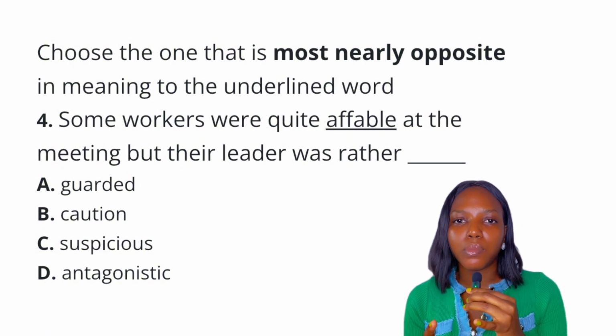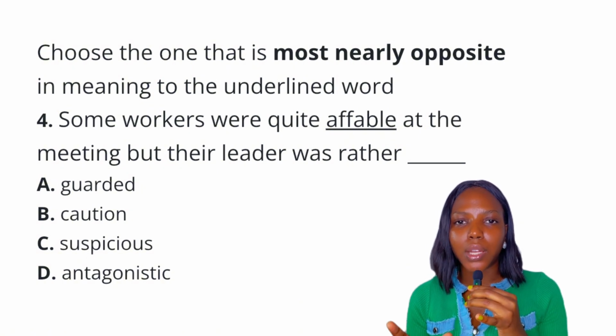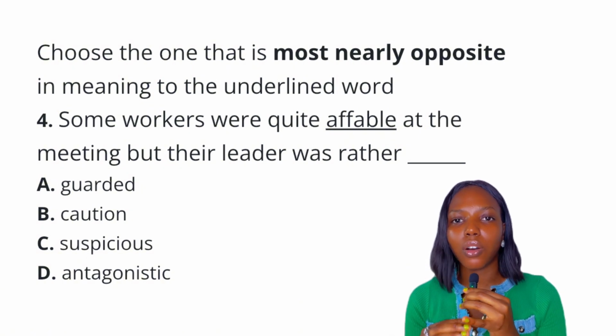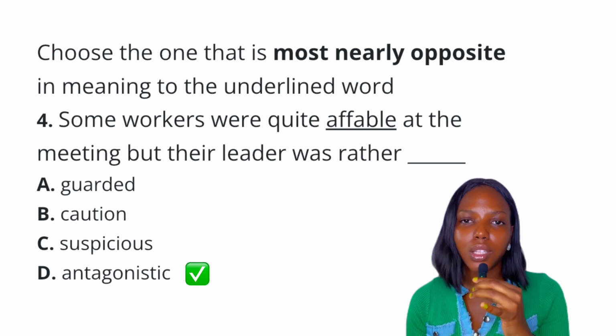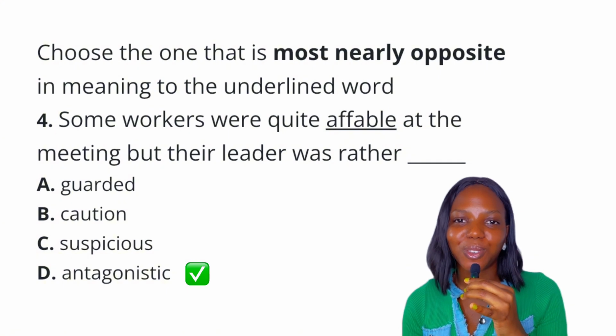Now, antagonistic means opposition, right? And whoever is antagonistic is unfriendly. So the best answer to this question is option D. Option D is the best answer to this question.